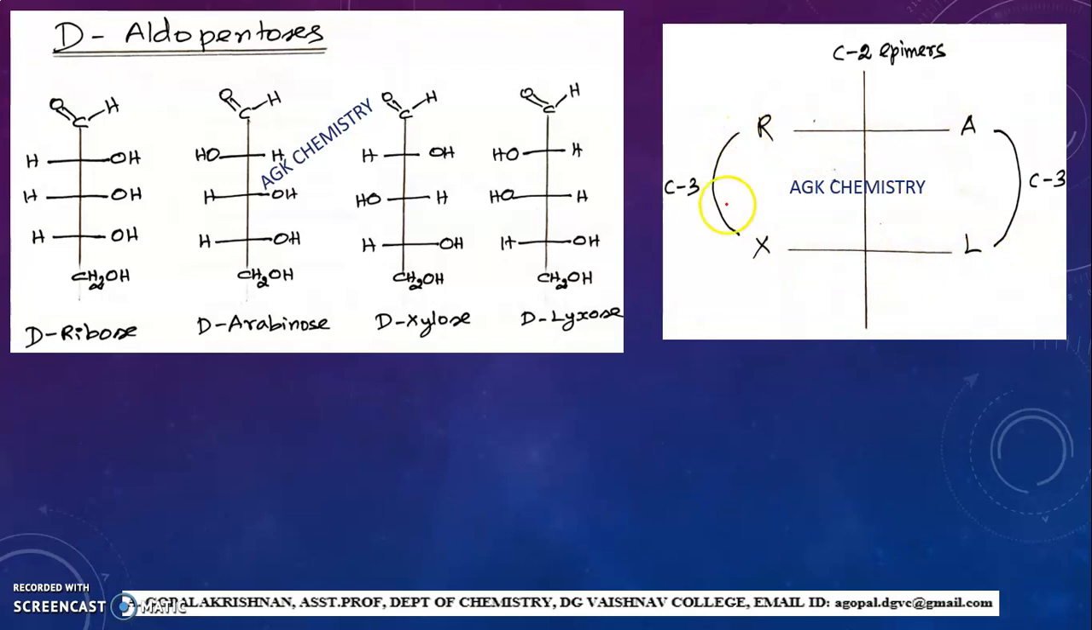Whereas ribose and xylose, these two are C3 epimers. Similarly, arabinose and lyxose are C3 epimers. So if you remember this diagram, it is very easy to identify the C2 and C3 epimers.